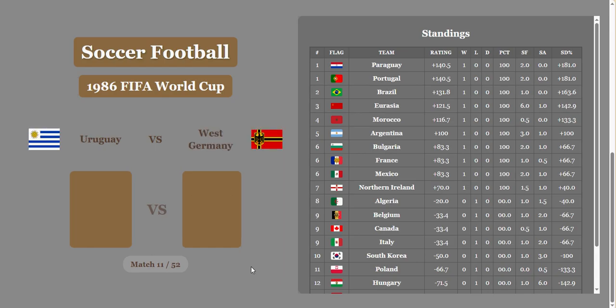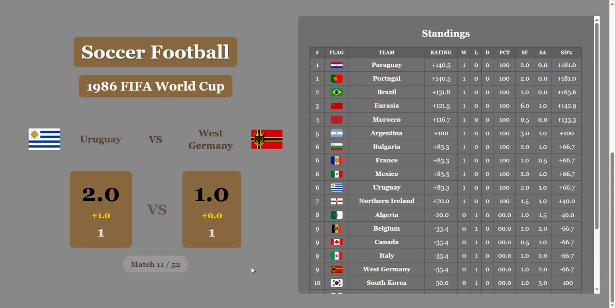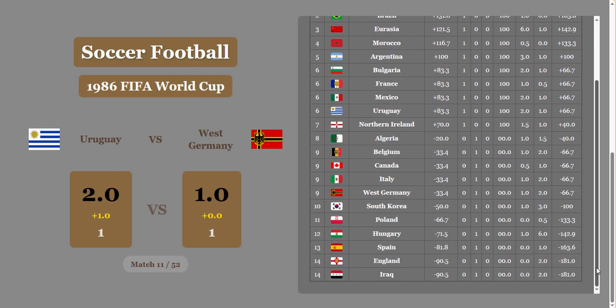Uruguay versus West Germany. 1-1. Uruguay's easily going to win this on the economic disadvantage. And the final score is going to be 2-1. You're going to put Uruguay in 6th with 3 other countries, and West Germany is going to be down in 9th. Keep our cursor over here.